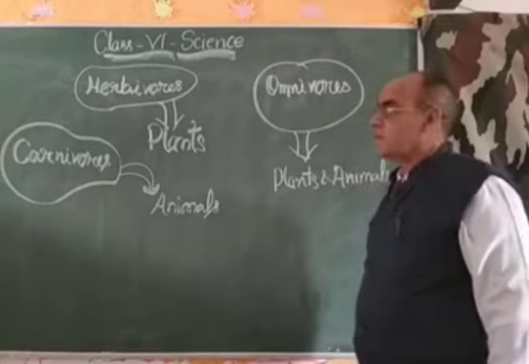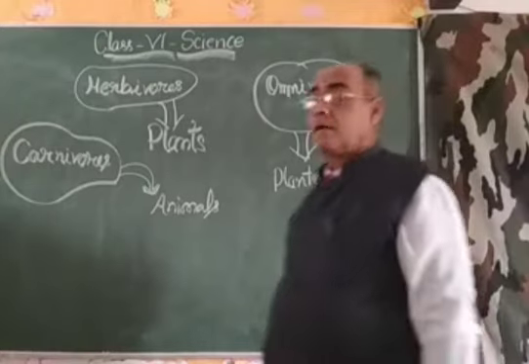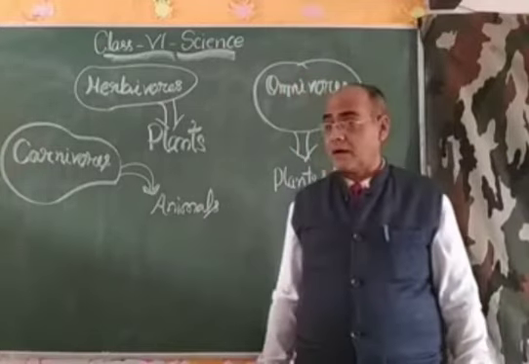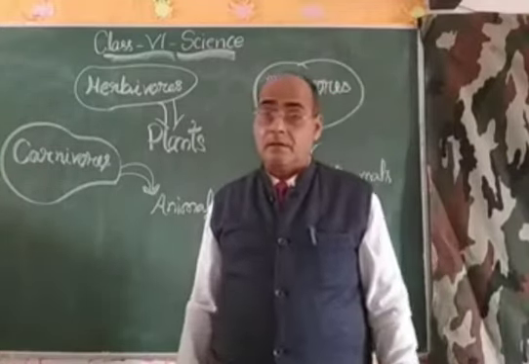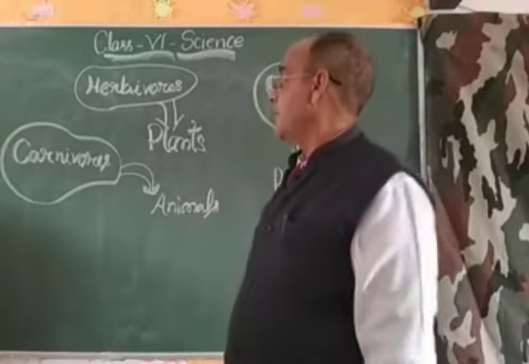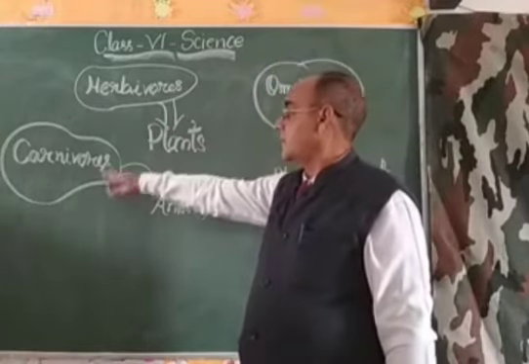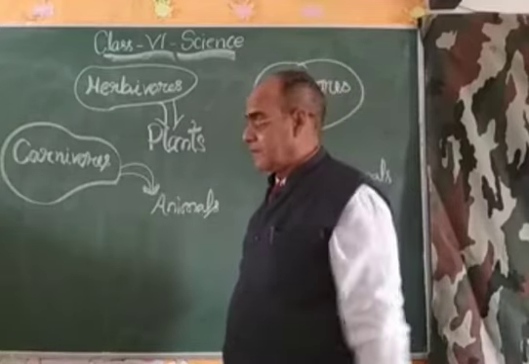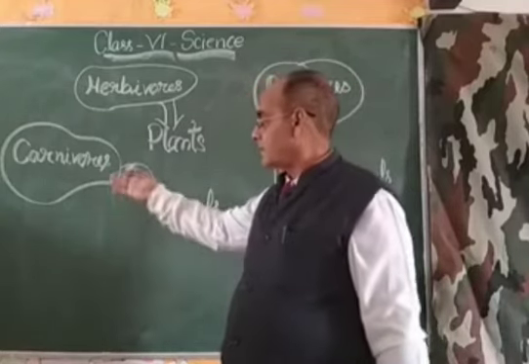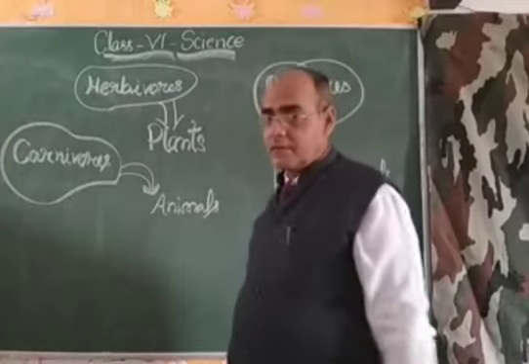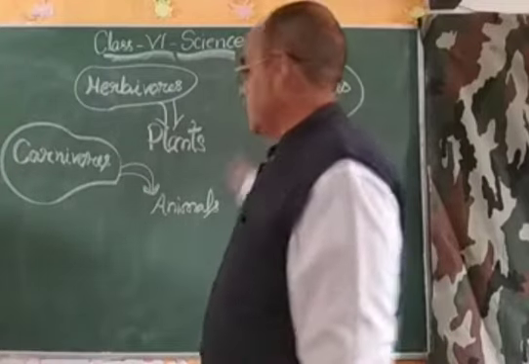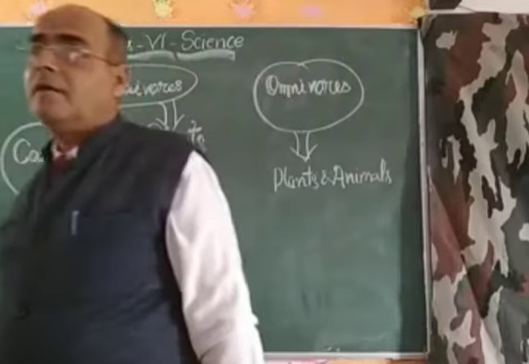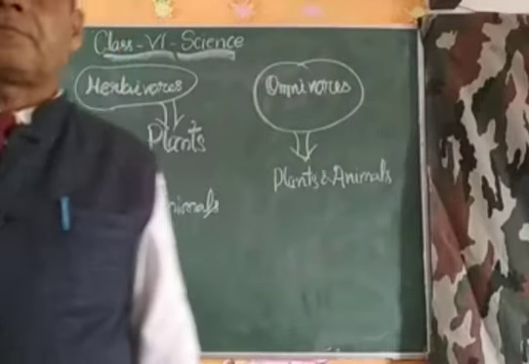So my dear students, these are the three categories of animals based on their feeding habit: herbivores, carnivores and omnivores. Herbivores are vegetarian, carnivores are non-vegetarian, and omnivores are both vegetarian and non-vegetarian.